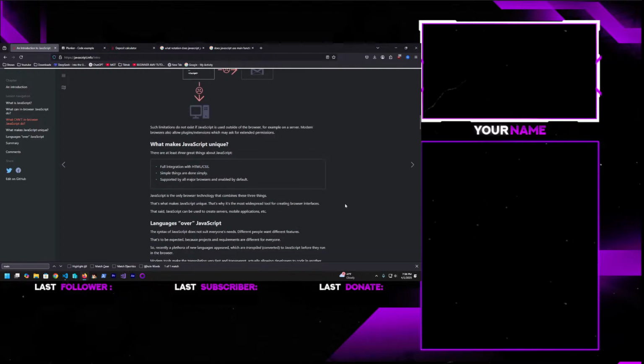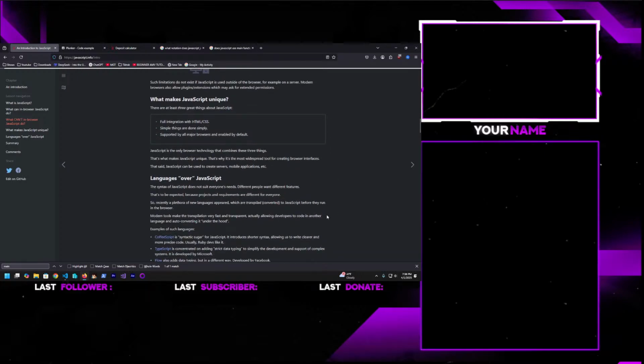What makes JavaScript unique? There are at least three great things about JavaScript. Full integration with HTML, CSS. Simple things are done simply. Supported by all major browsers, and enabled by default. JavaScript is the only browser technology that combines these three things. That's what makes JavaScript unique. That's why it's the most widespread tool for creating browser interfaces. That said, JavaScript can be used to create servers, mobile applications, etc.